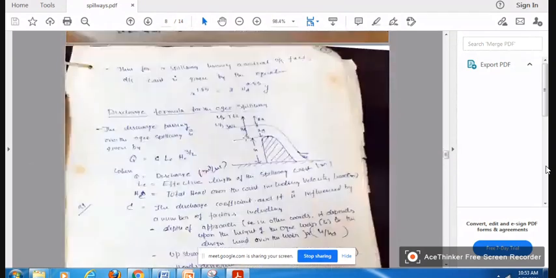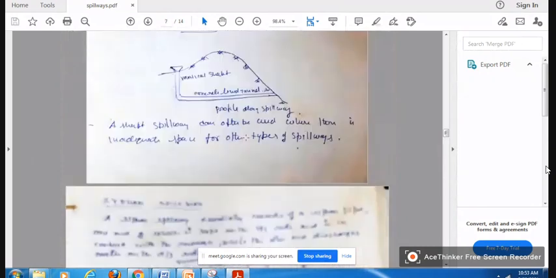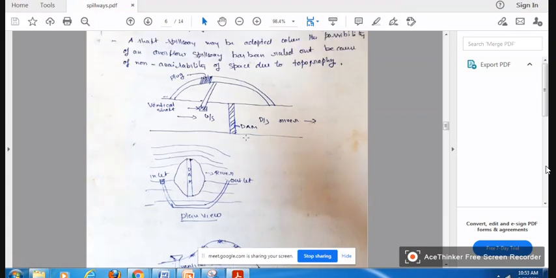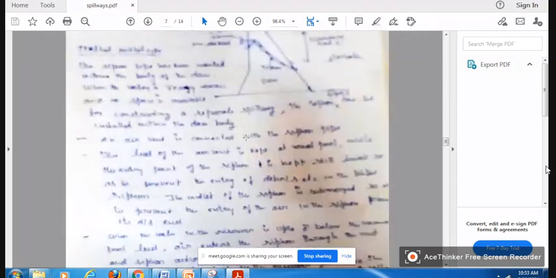I think I have missed something. There are two more types of spillway: one is the chute spillway, and the other is the side channel spillway. The chute spillway is not there here.